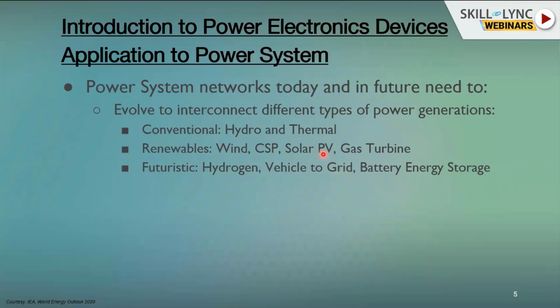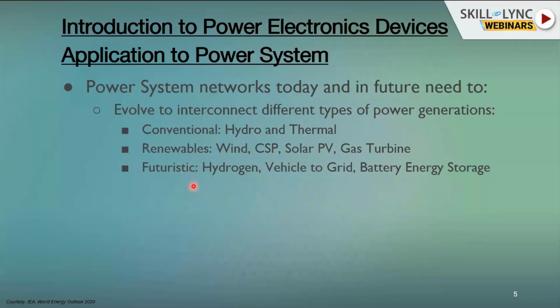One is already there in Anandpur, which is around 680 megawatt, and other plants are coming up in the Lake Argil area, which is expected to be something like 7.5 gigawatt. So there is a lot of potential for solar power coming into the network. And then gas turbines and concentrated solar power plants. Of course, concentrated solar power plants have not been very successful like wind and solar, but we have some plans based on them.